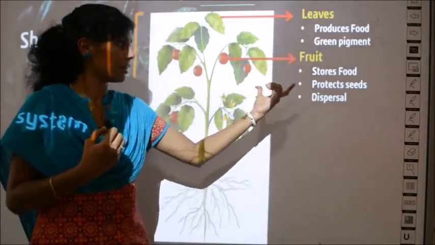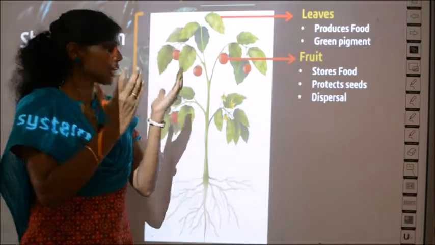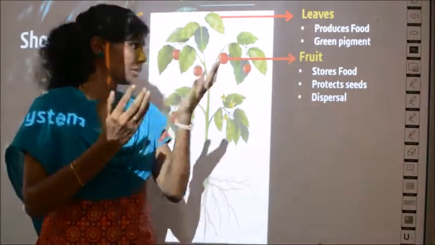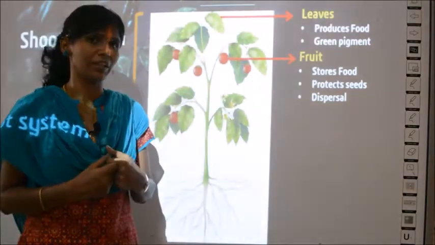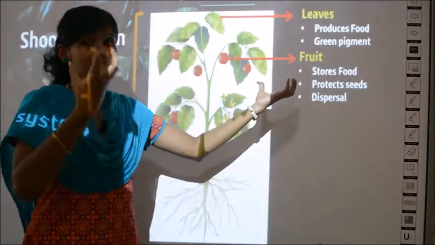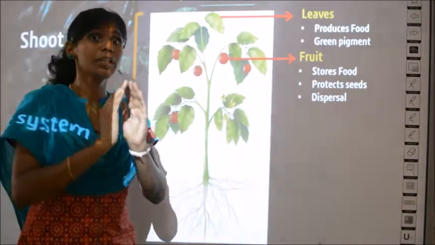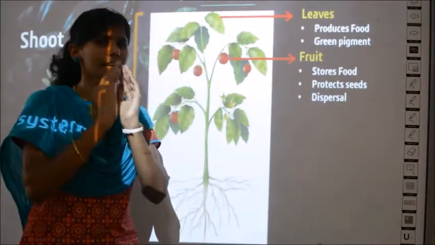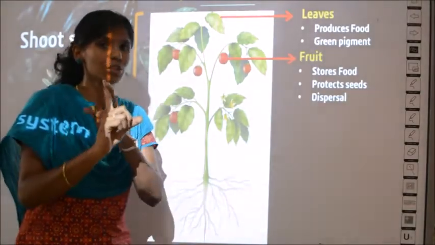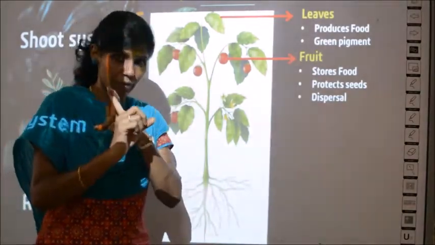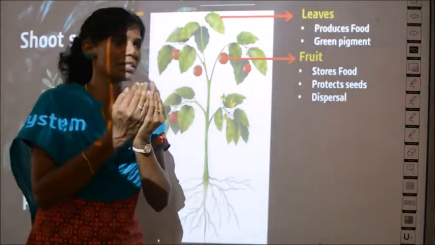The next function of the fruit is that it protects the seed. Inside the fruits you can see seeds. Here a tomato fruit is given, and seeds are present inside the tomato, right? So they are protected by the fruit. The seeds are safe because they are covered by the fruit. So the first function of the fruit is that it stores the food. The second function is that it protects the seeds.